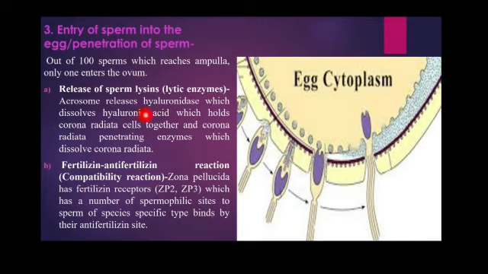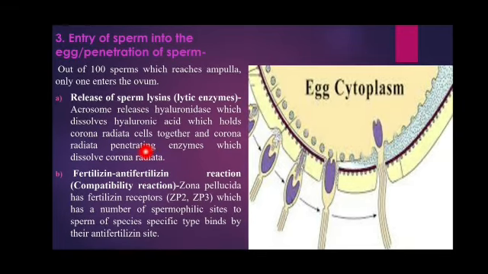And the third is our entry of sperm. Now the sperm has reached, now the 100 sperms have reached in the fallopian tube. Now they have to penetrate this membrane. You can see here, these are the membranes and they have to penetrate these membranes. So first is the release of sperm lysin or lytic enzymes. The outermost layer is our corona radiata, and this corona radiata is glued together by a chemical that is called hyaluronic acid, and this hyaluronic acid has to be digested by an enzyme that is hyaluronidase.